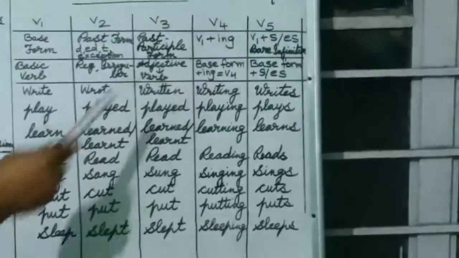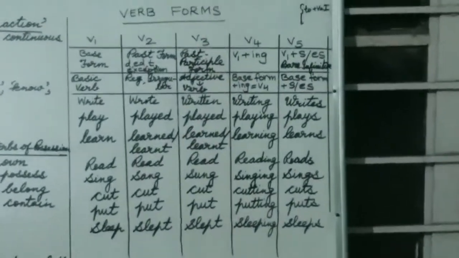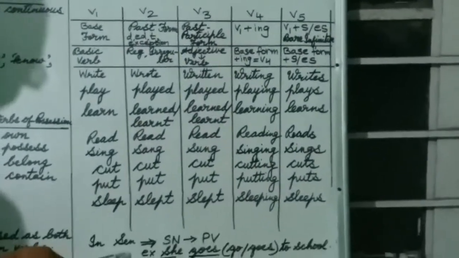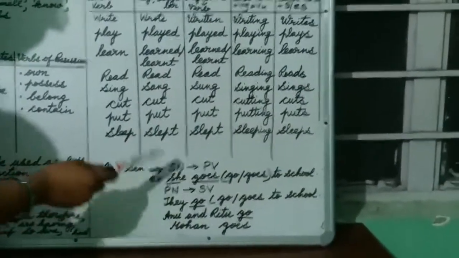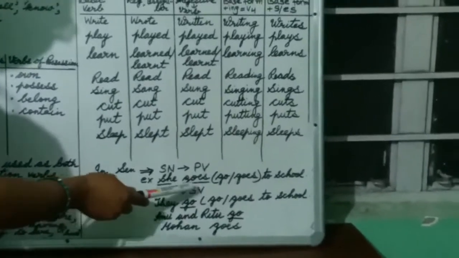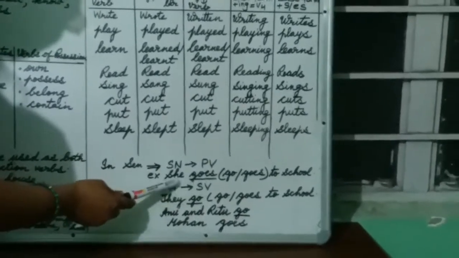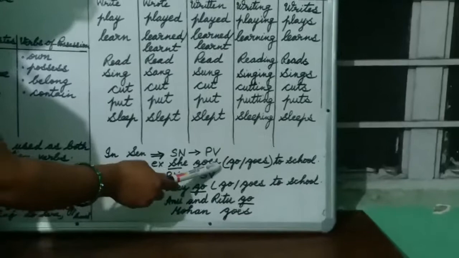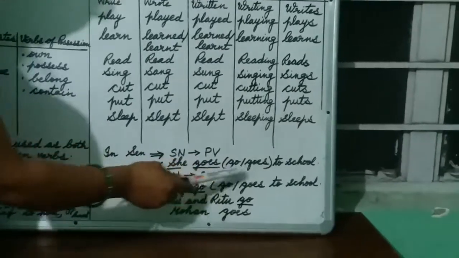Here, as I mentioned before and am repeating again because this grammatical rule is very important: with a singular noun we always use the s/es verb form, then it will be grammatically correct. For example, "She dashed to school." Go or goes? The answer will be goes. Why? Because she is a singular noun, so with a singular noun the verb goes will be used. So this is the verb form goes.